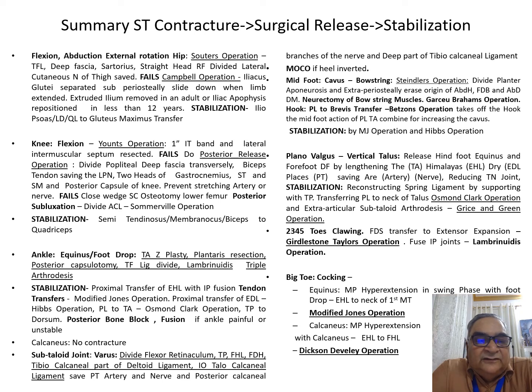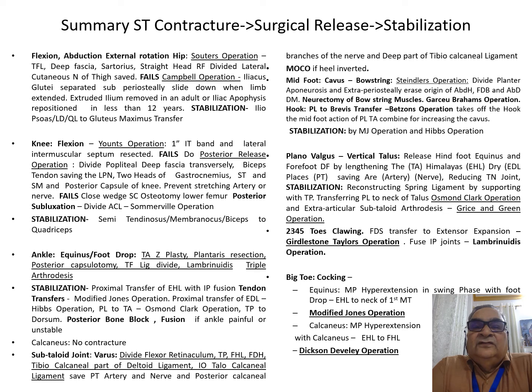In the subtaloid joint varus, remember dividing the skin, subcutaneous tissue, flexor retinaculum. That means the tibialis posterior, the flexor hallucis longus, the flexor digitorum longus, and saving the artery and the nerve. Then you divide the tibiocalcaneal part of the deltoid ligament, not the tibiotalar part, and the medial half of the intraosseous talocalcaneal ligament. You have to save the posterior tibial artery and the nerve and the posterior calcaneal branches of the nerve, and the deep part of the tibiotalar ligament.